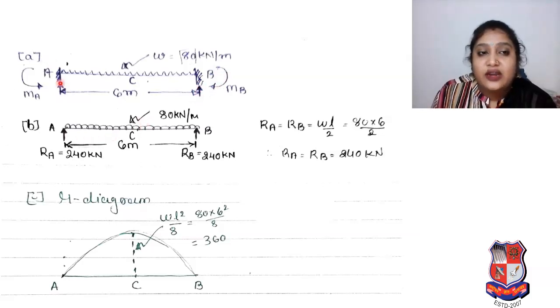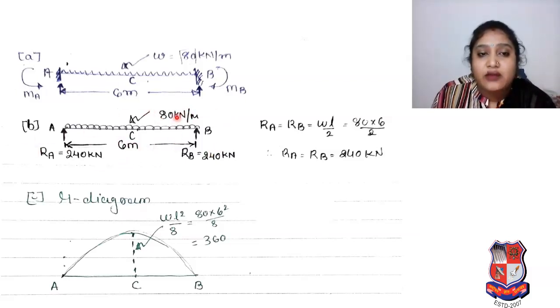So what do we have to do first? The fixed beam is there, so we have to make it a simply supported beam. At A and B, we removed the fixed supports and made it a simply supported beam, with the 80 kN per meter as it is and the span of 6 meter.